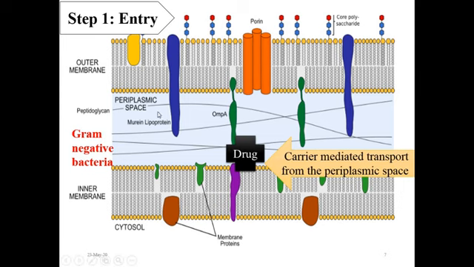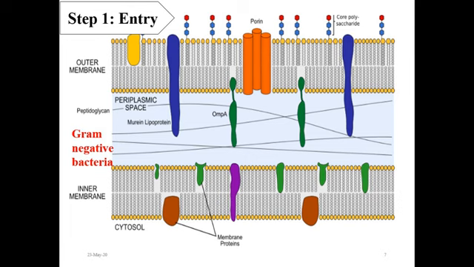Now from the periplasmic space to the cytoplasm, this process requires carrier-mediated transport and it is an oxygen-dependent active process. So from the periplasmic space to the cytoplasm of the bacteria, aminoglycoside is carried inside.